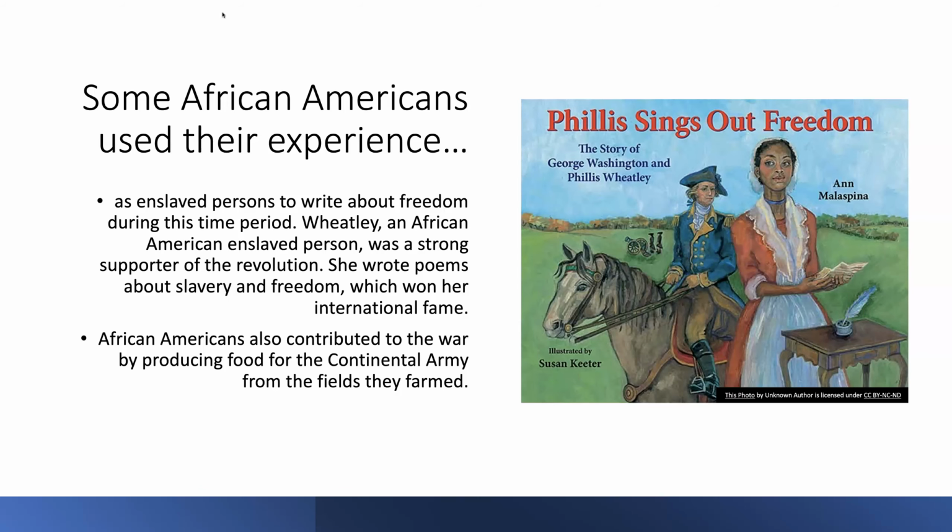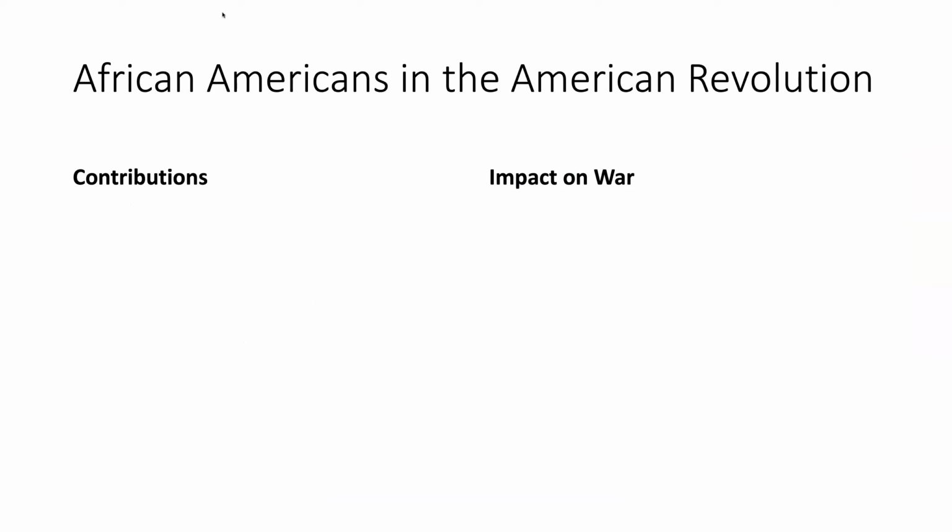Some African Americans used their experience as enslaved persons to write about freedom during this time period. Wheatley, an African American enslaved person, was a strong supporter of the Revolution. She wrote poems about slavery and freedom, which won her international fame. African Americans also contributed to the war by producing food for the Continental Army from the fields they farmed. So your job was to fill in your 2 columns. If you'd like to pause now and take a moment to fill something in your 2 columns, I'm moving to the next slide.